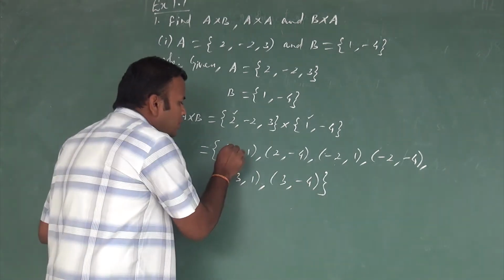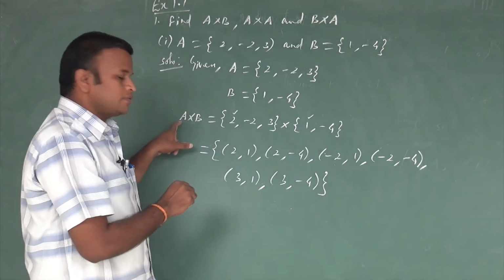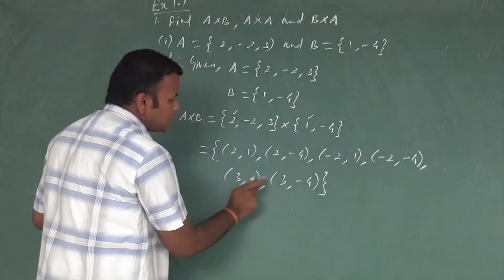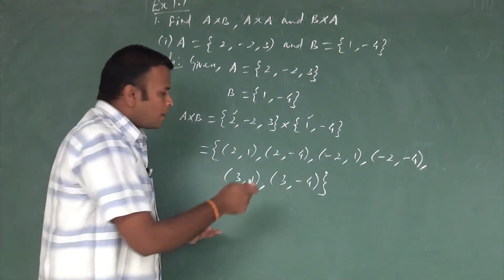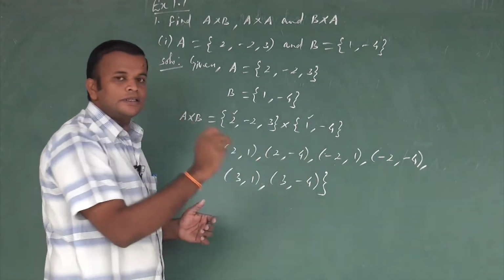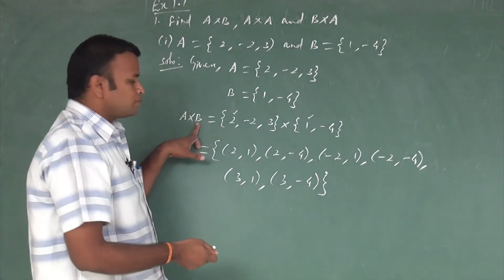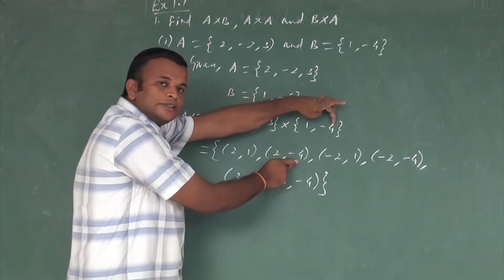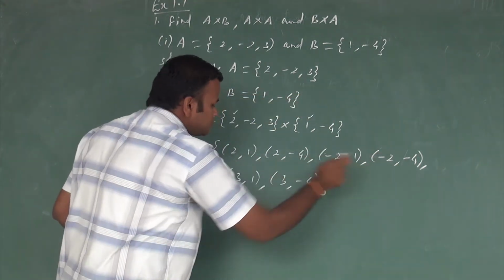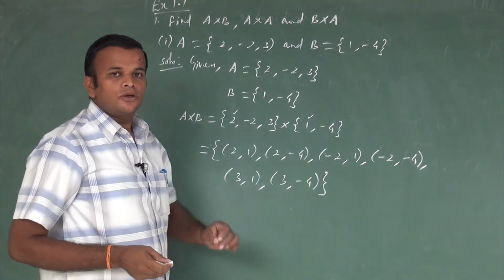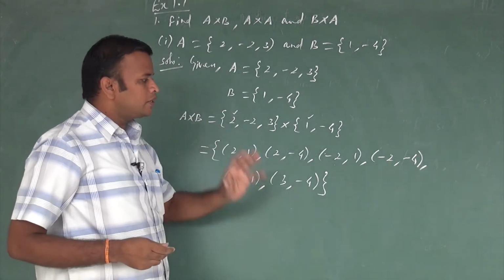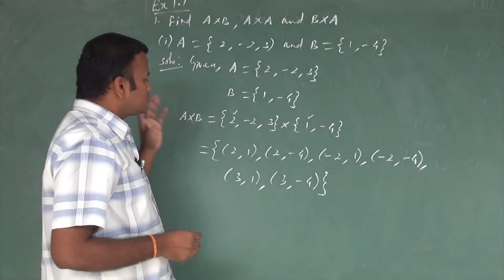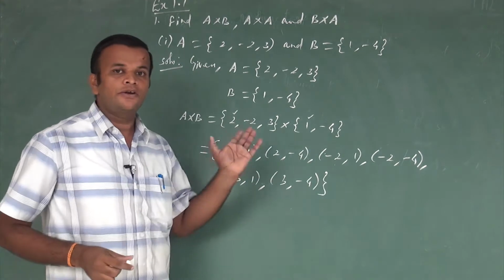The first element always lies in the first set A. You see 2, 2, -2, -2, 3, 3. And all the second elements lie in the second set B. 1 lies in the second set, -4 lies in the second set, in the same manner 1, -4, 1 and -4. So you don't leave out any ordered pair, you collect all the ordered pairs. So it is a working rule to write the cross product of any two sets.